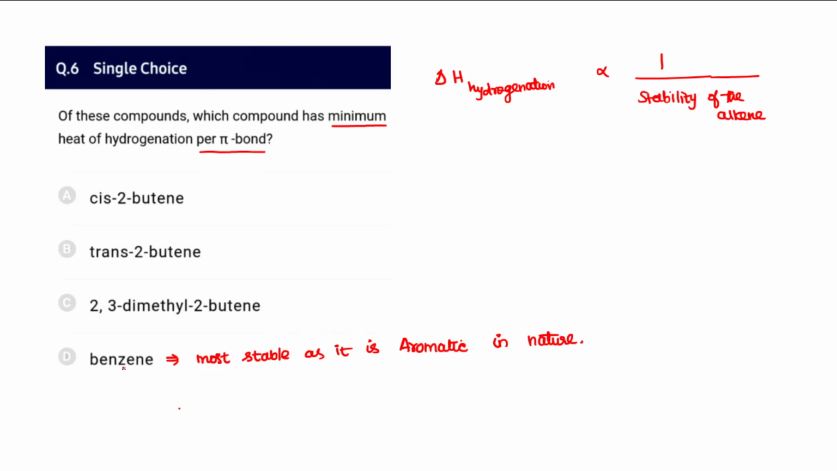So in this case, benzene is said to be most stable since it is already aromatic in nature, which generally doesn't exhibit a tendency for hydrogenation reactions. So therefore the sixth one, option D, appears to be the best answer.